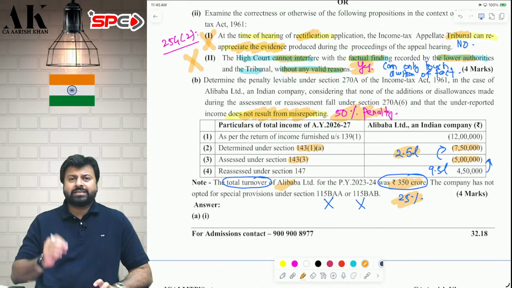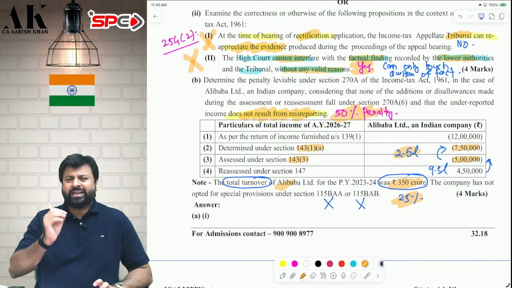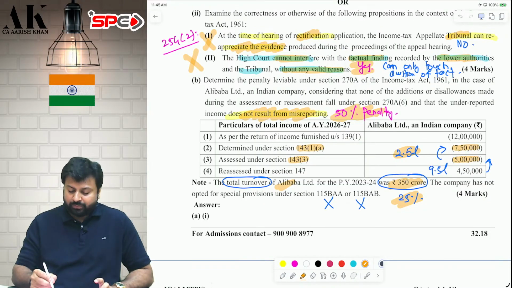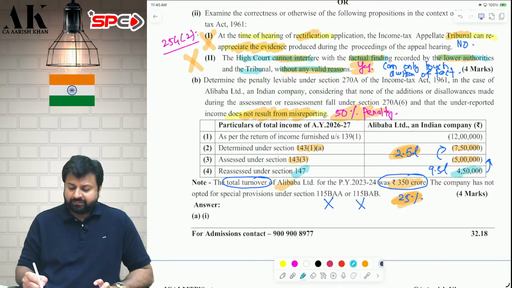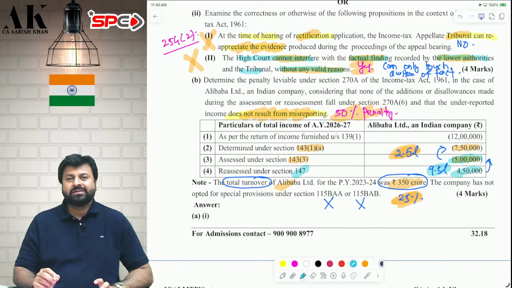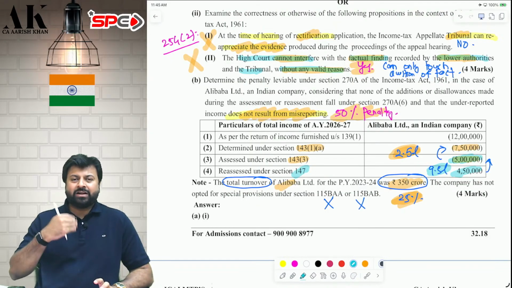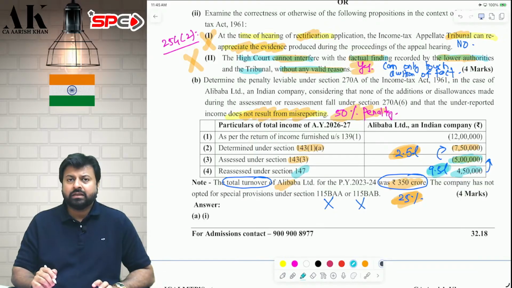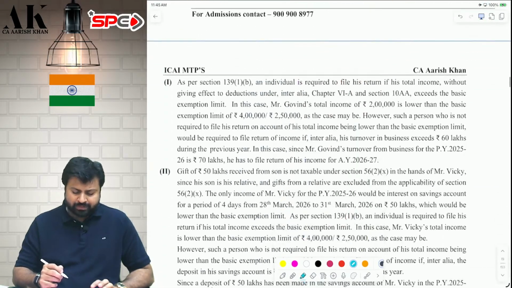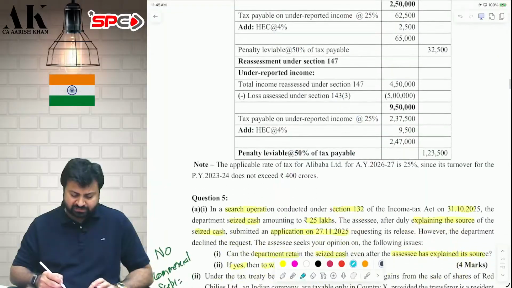Now, how will I compute tax? In case of loss cases, directly compute tax. Directly. In loss cases, we have to directly compute tax. On 2.5 lakhs, 25% tax, 4% cess. That's it. On that, 50% penalty. Similarly, income reassessed is 4,50,000 positive, and income previously assessed is 5 lakh negative. Therefore, underreported income is 9.5 lakhs. Again, because it is a loss case, loss has converted to income, same logic. In case of loss, directly compute tax. On 9.5 lakhs, 25% tax, 4% cess. That's it. On that, 50% penalty. I hope it is clear to all of you. Very simple question, nothing great as such.